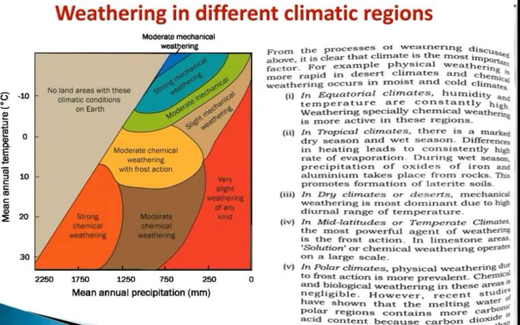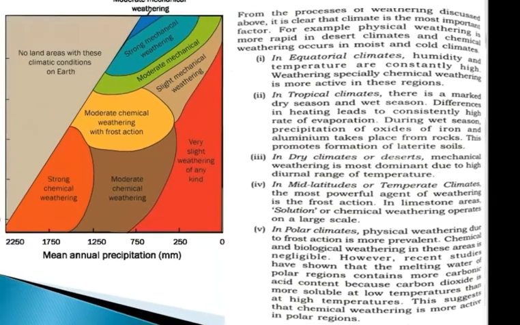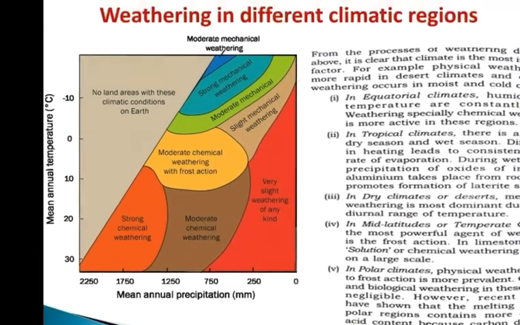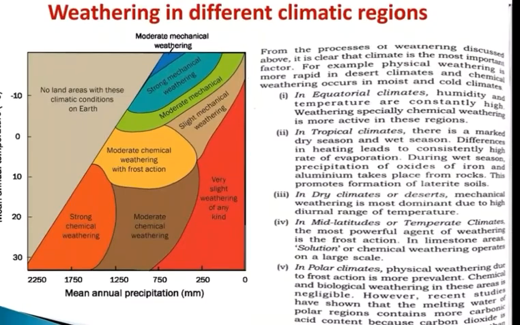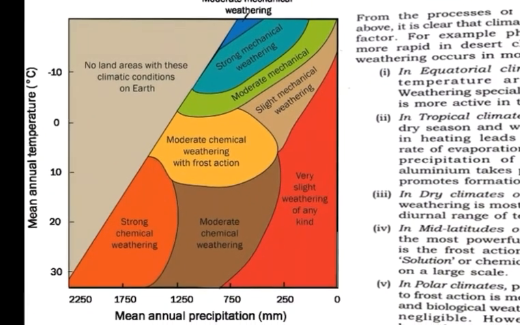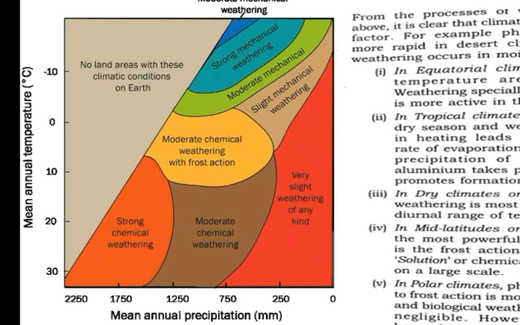Even with that, in the tropical or equatorial climates the weathering is also different, and in polar climates there is frost weathering. So these are the different climatic zones where the different types of weathering mainly occur. This is a good picture of this. Have a look, students. It will give you a better understanding.